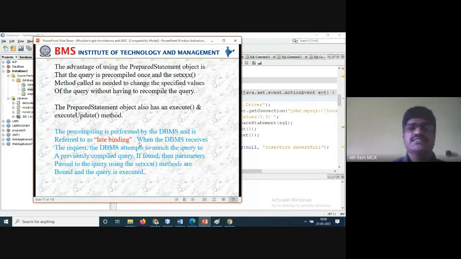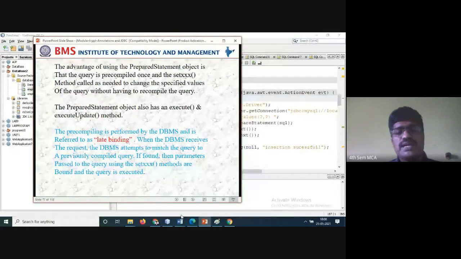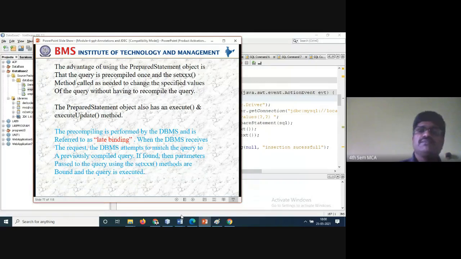The precompilation is performed by the DBMS and is referred to as late binding. When the DBMS services the request, the DBMS attempts to match the query to a previously compiled query. If found, then parameters passed to the query using the setX methods are bound and the query is executed. So this is what happens when you are executing the query statements using the setX methods. And you have learned the setX method, the execute, and the executeUpdate in prepared statements.